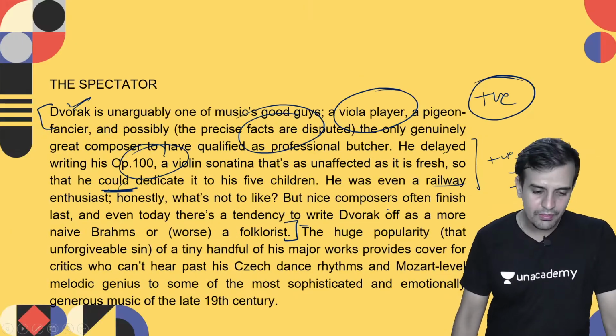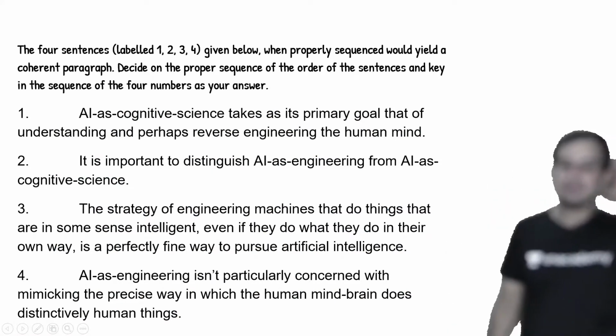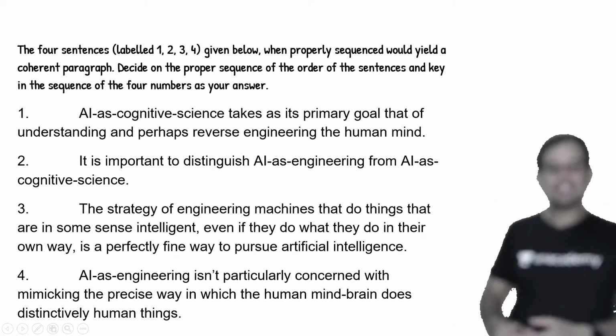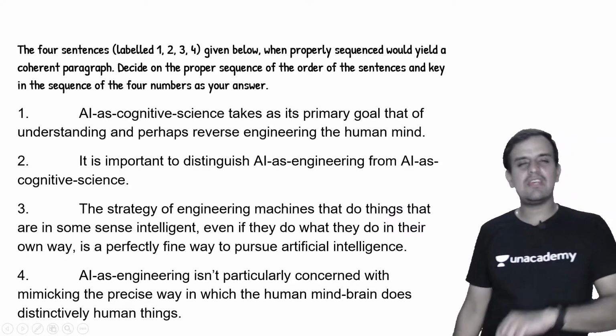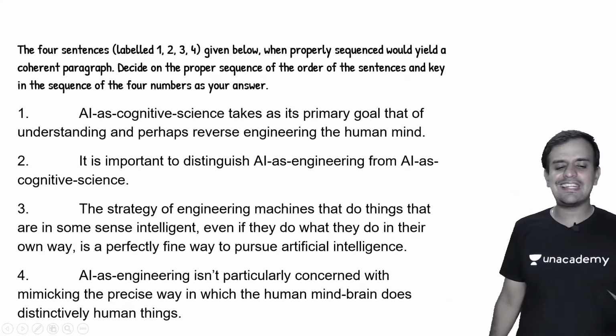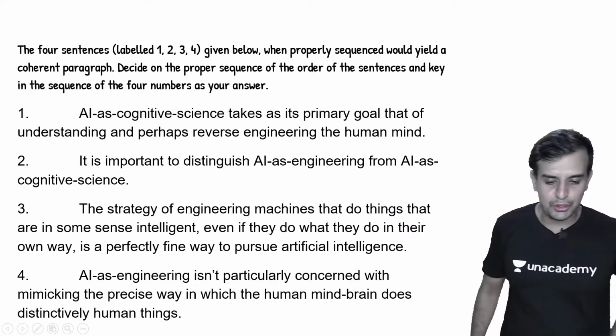Now look, the 4 sentences given below when properly sequenced would yield a coherent paragraph. Decide on the proper sequence of the order of the sentences and key in the sequence of the 4 numbers as your answer. Let's go.